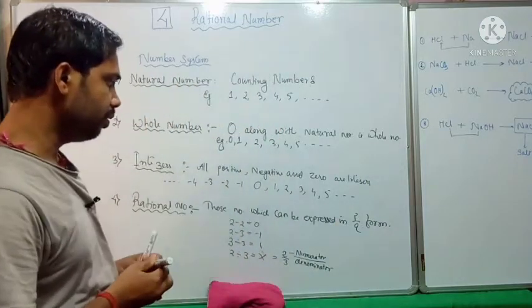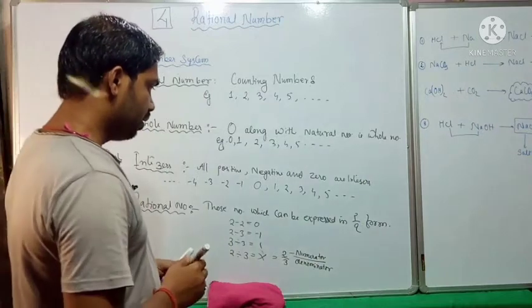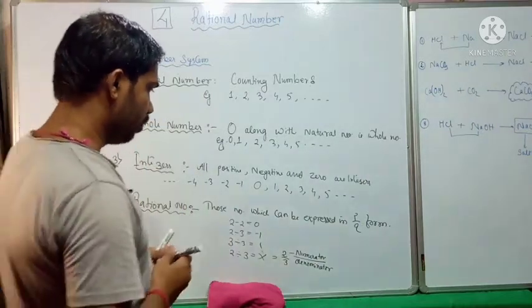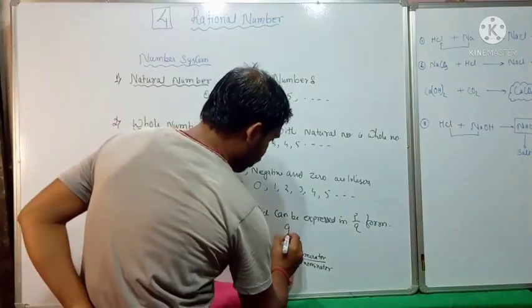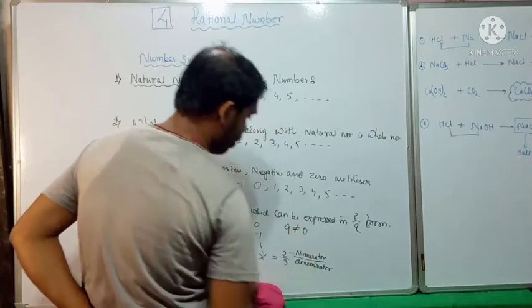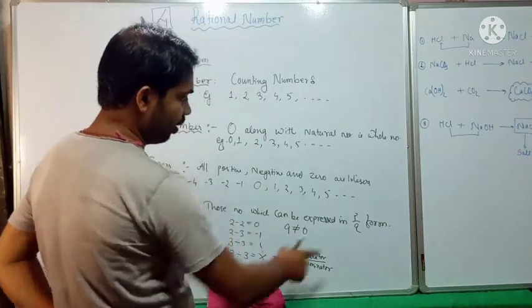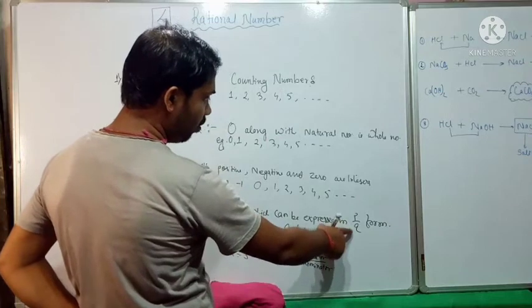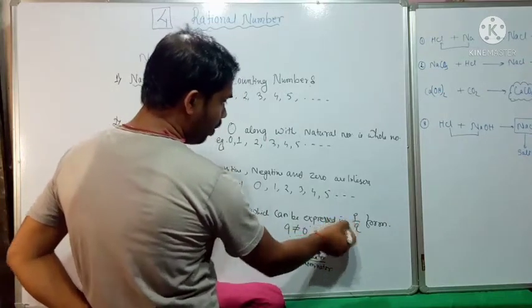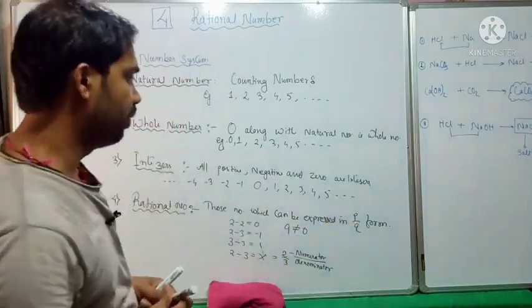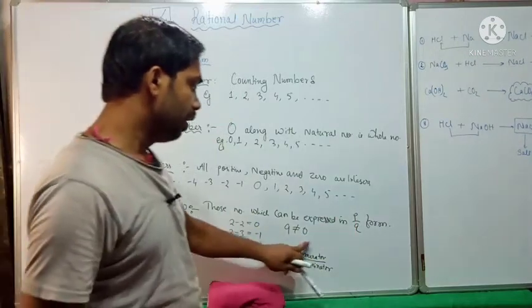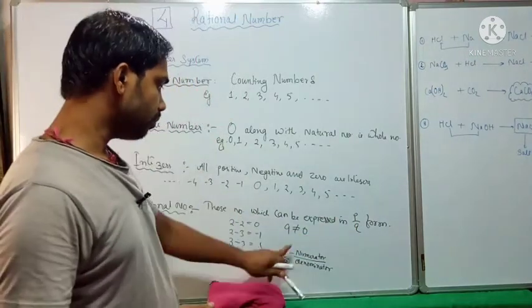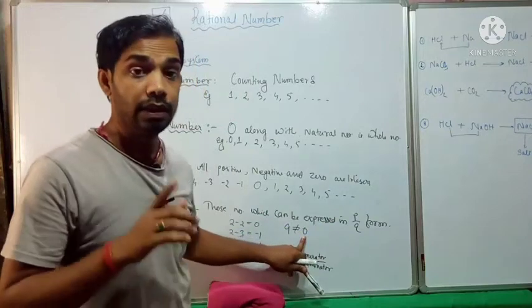Very easy definition, but note that q should not be equal to 0. This is the restriction. If you put 0 in the denominator, the number will be undefined. We cannot put 0 in the denominator.